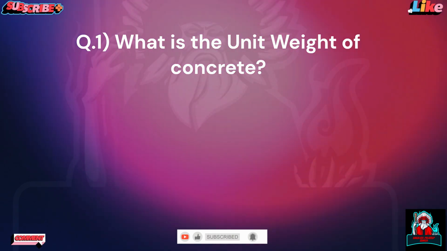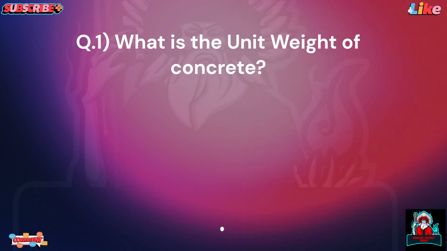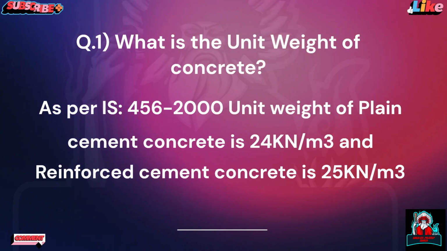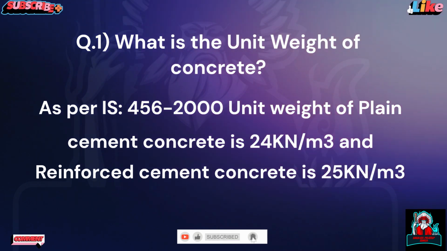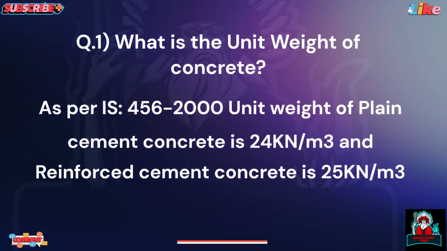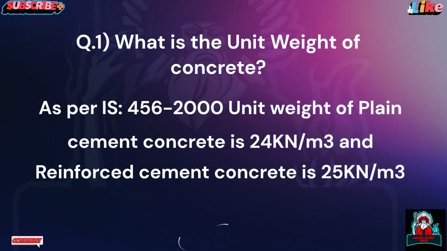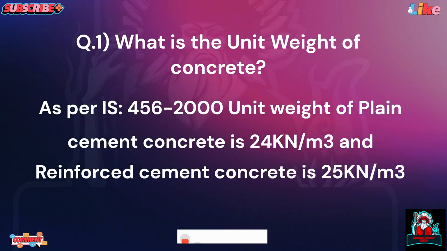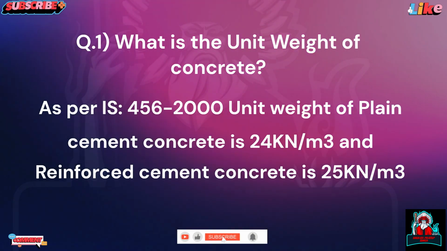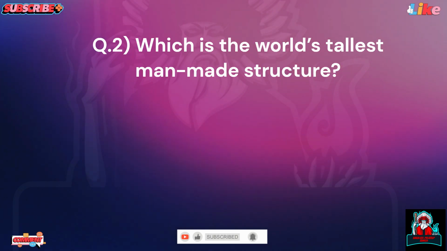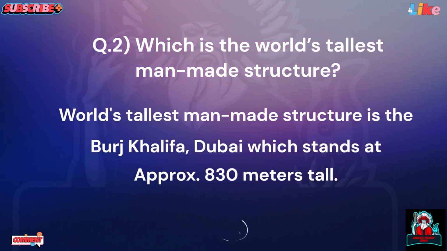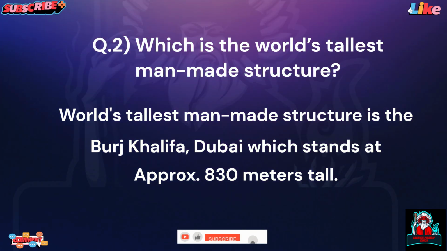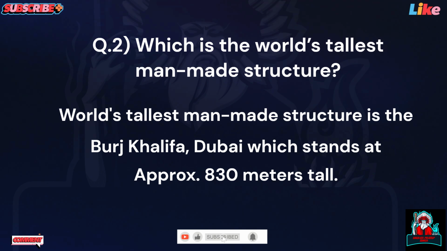Question 1. What is the unit weight of concrete? As per IS 456:2000, the unit weight of plain cement concrete is 24 kN per meter cube and reinforced cement concrete is 25 kN per meter cube. Question 2. Which is the world's tallest man-made structure? The world's tallest man-made structure is the Burj Khalifa, Dubai, which stands at approximately 830 meters tall.